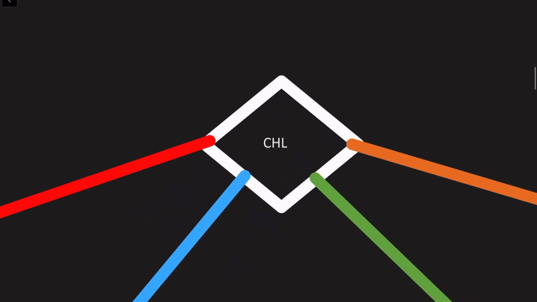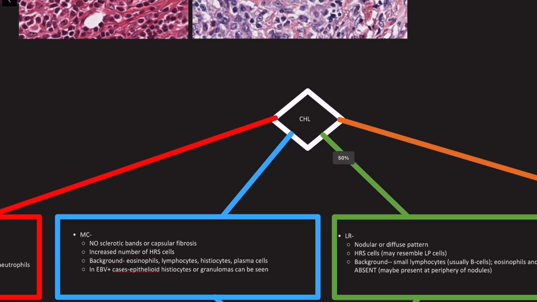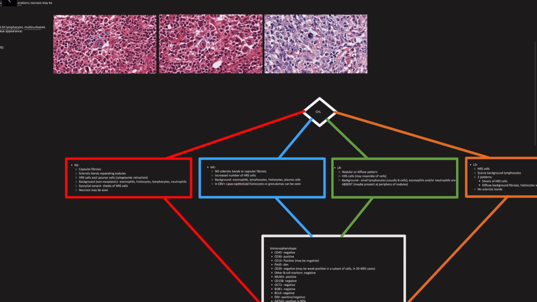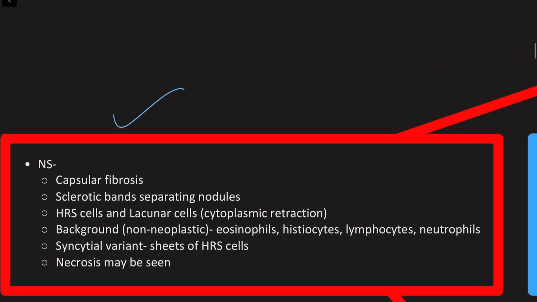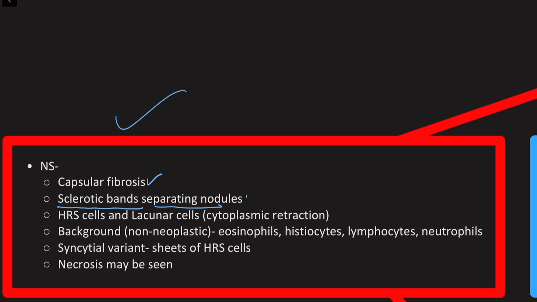So let's now talk about the various subtypes of classic Hodgkin lymphoma. Let's first give you a bird's eye view of the 4 subtypes. So we have the nodular sclerosis, we have the mixed cellularity, we have lymphocyte rich, and we have lymphocyte depleted. Let's first talk about nodular sclerosis. An important feature of the nodular sclerosis type of Hodgkin lymphoma is capsular fibrosis. And as the name suggests, sclerotic bands which are separating the lymph node into nodules. So capsular fibrosis and sclerotic bands.